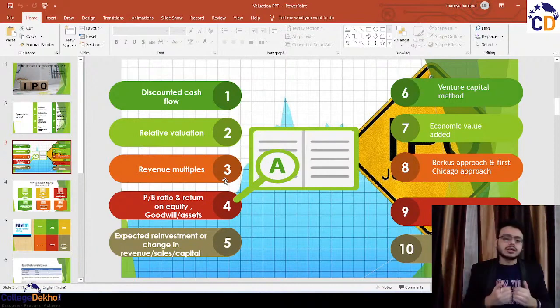So coming to method number 2, the method of relative valuation. These startups or loss-making companies that are coming into the market have no structured equivalent companies listed on the stock exchange. So how can you compare your loss-making startup with other companies? Because a similar kind of company is not available on the index. Not in the Sensex, not in the Nifty, nowhere.